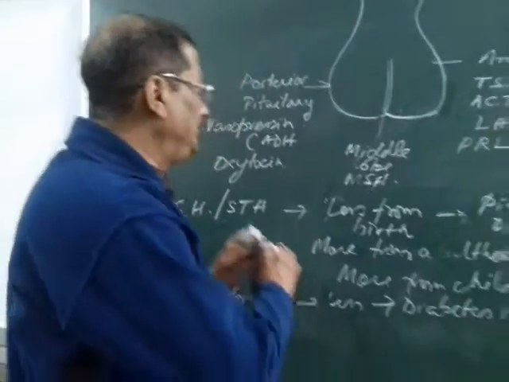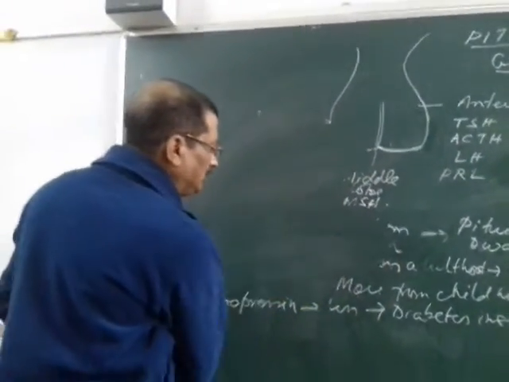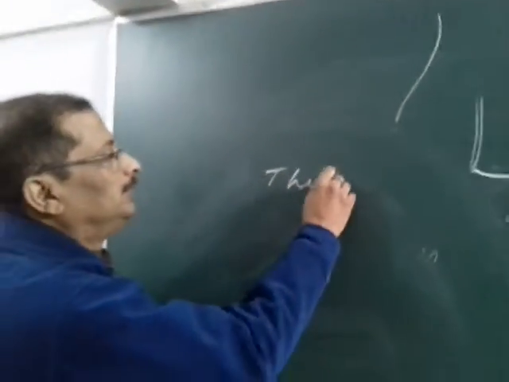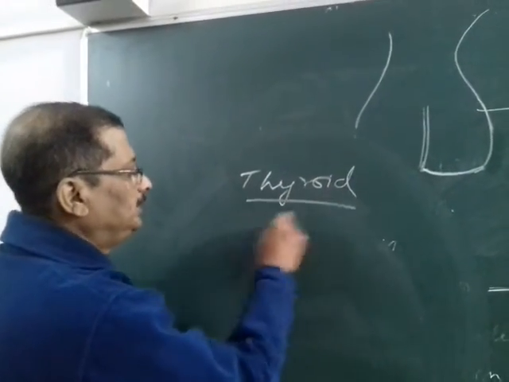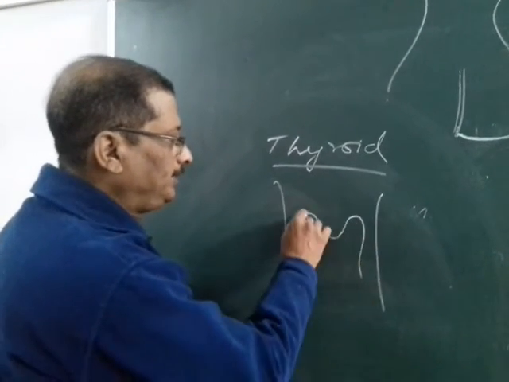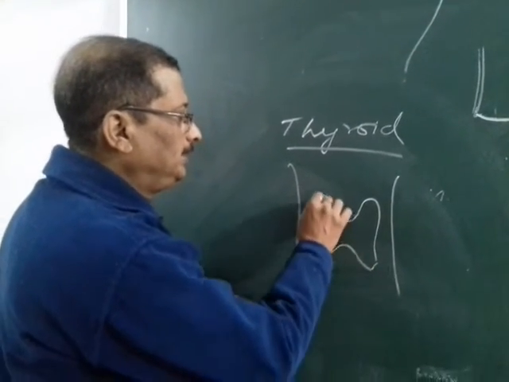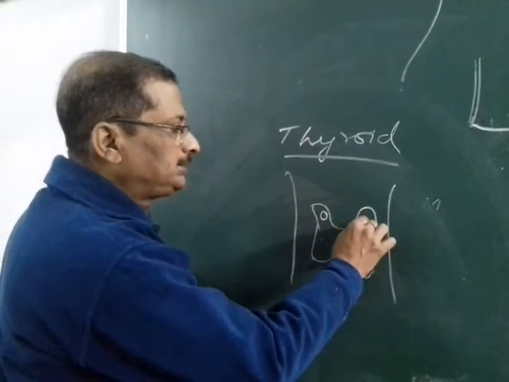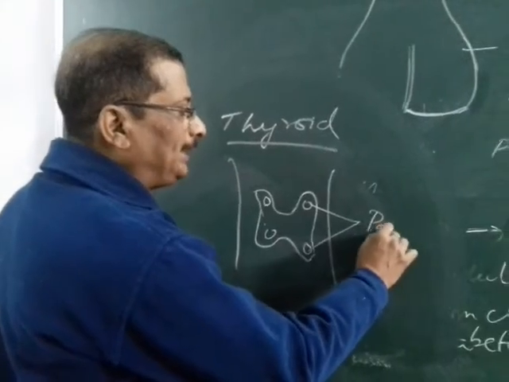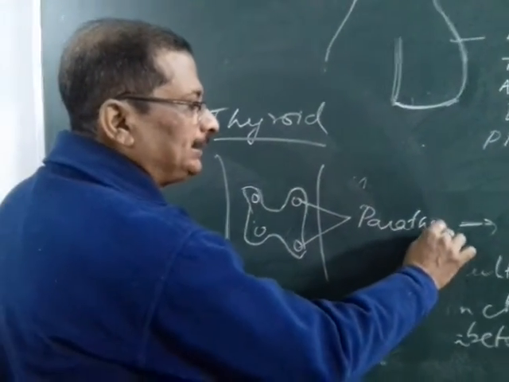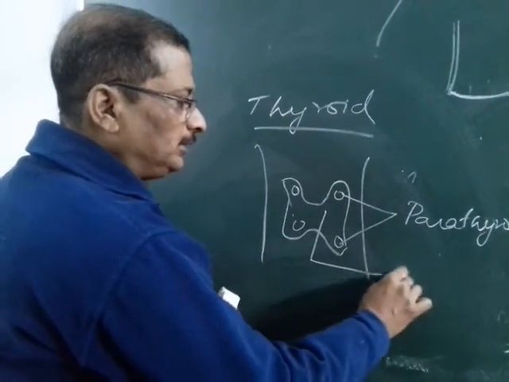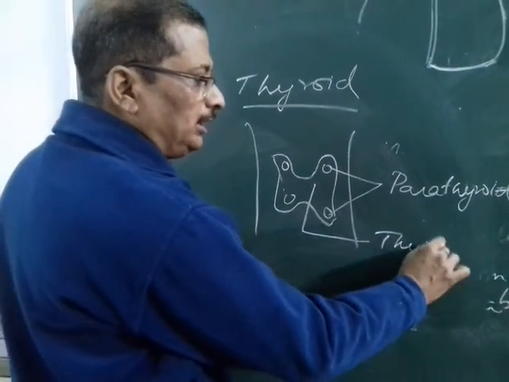The thyroid gland is located in the neck region above the larynx. It is an H-shaped gland like this, and on the reverse side of the thyroid gland, there are four parathyroid glands. Though the parathyroid gland is not in your course, we have to study the thyroid gland.